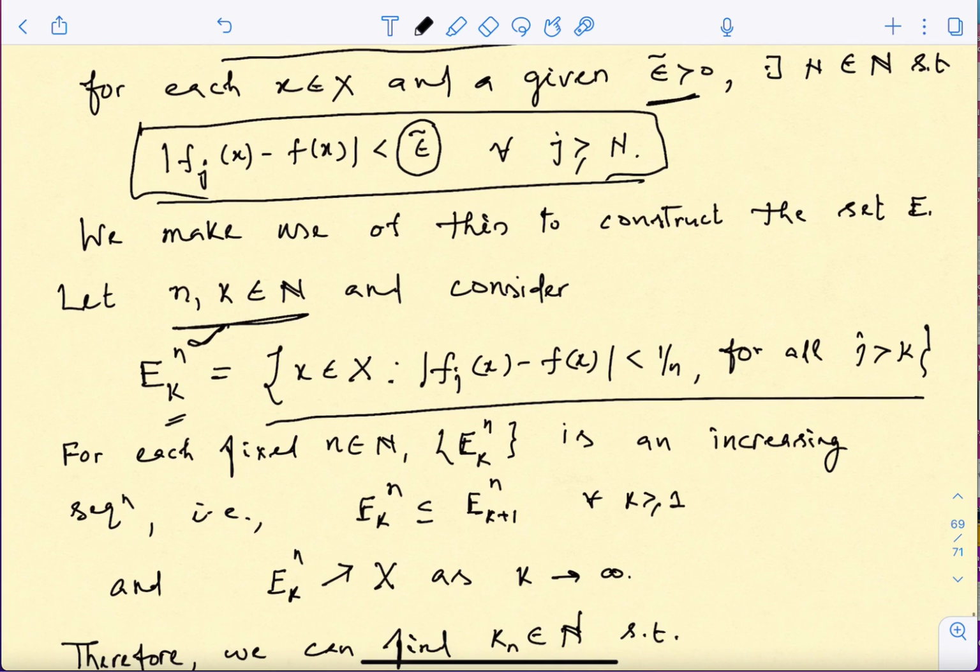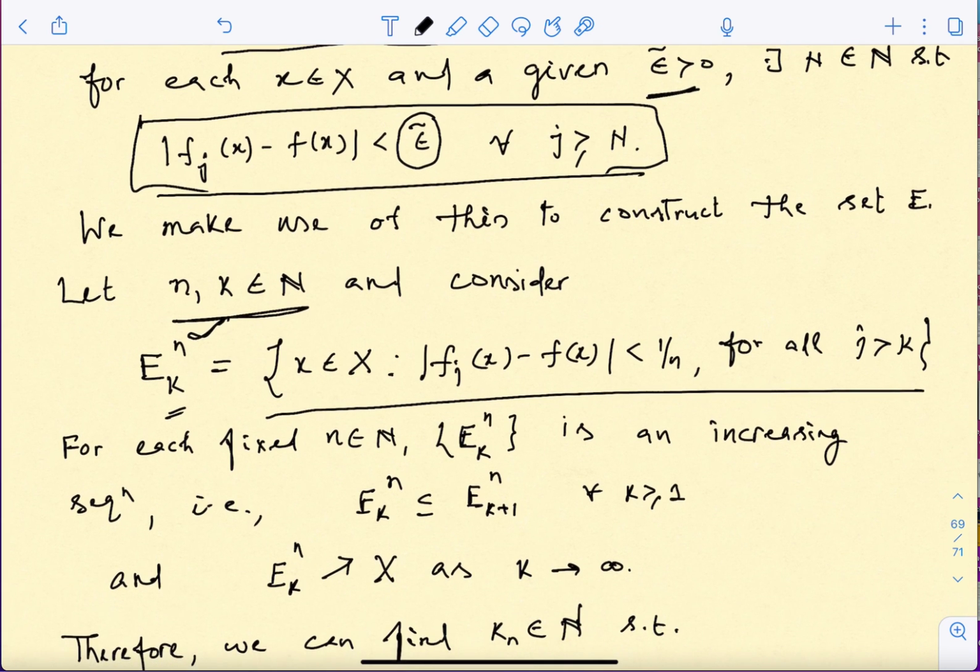So now two things you can notice, that these sets, if I go from, so let us fix n, so that is your epsilon, okay, or epsilon tilde. So if I go from k to k plus 1, there is a containment between these sets. So for each fixed n, this E_k^n is actually contained in E_{k+1}^n, because if this thing holds for k, this thing will also hold for k plus 1, because k plus 1 is larger than k, isn't it? So this is very easy to see.